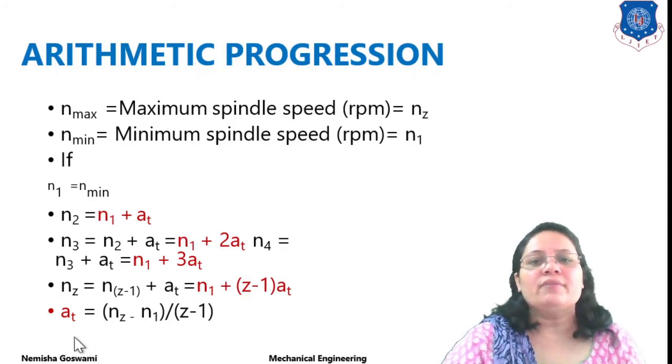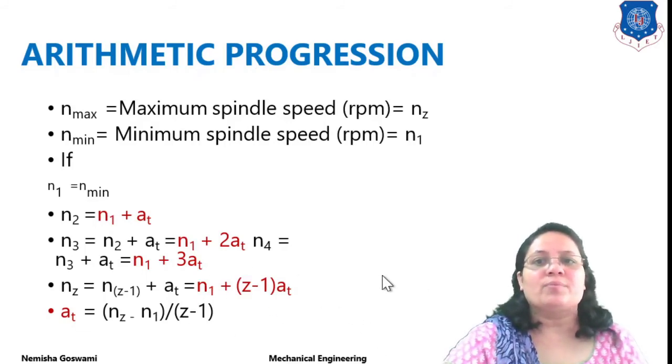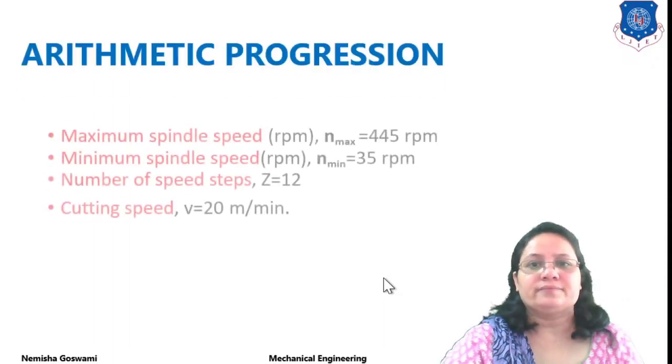So what is the common difference? The common difference is equal to (nz minus n1) divided by (z minus 1). By using this standard formula, you can find out the common difference.